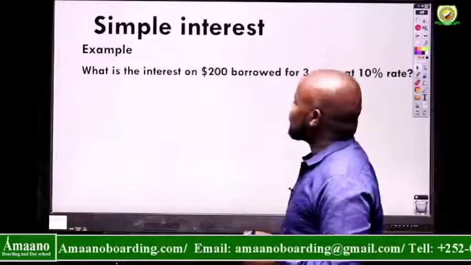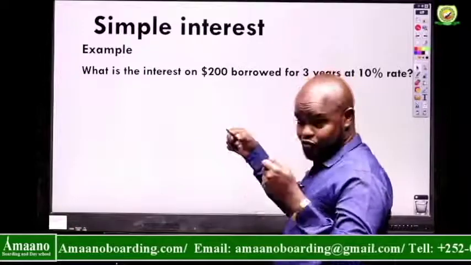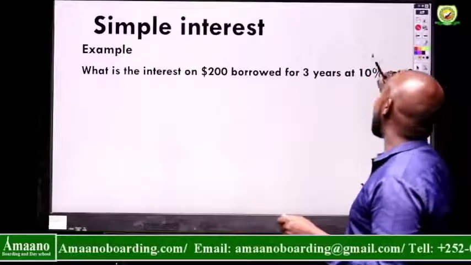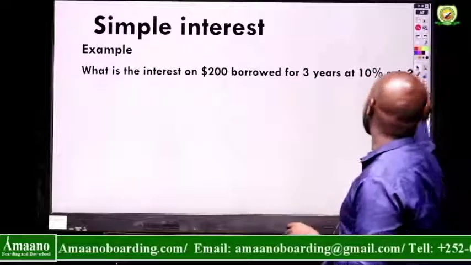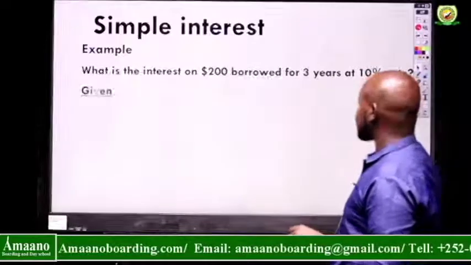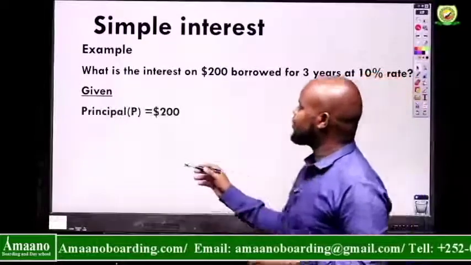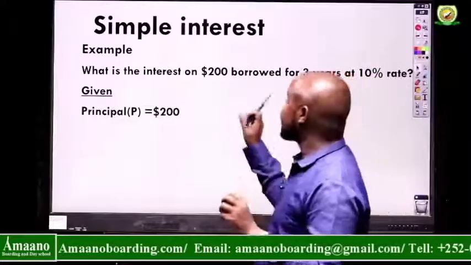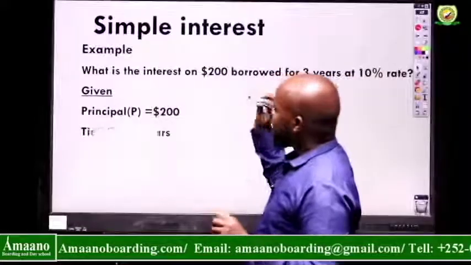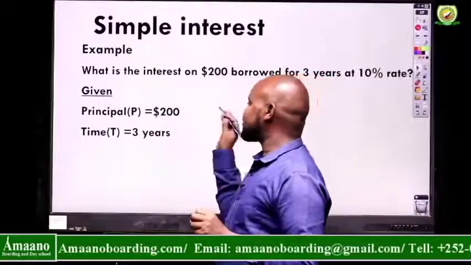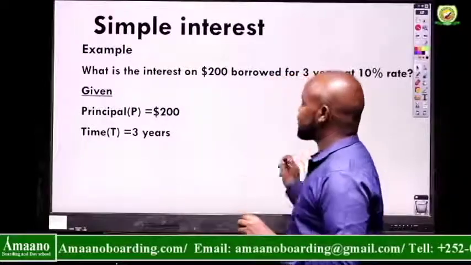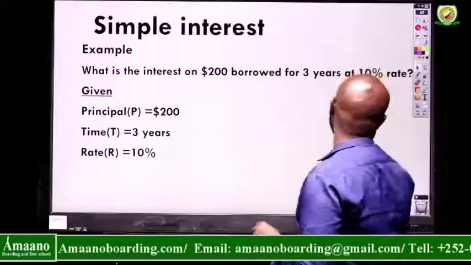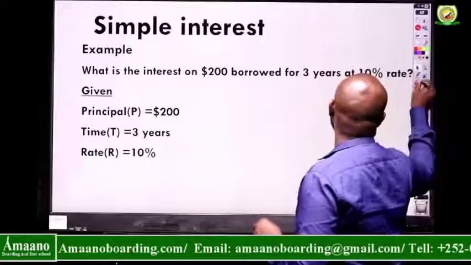Example: what is the simple interest on $200 borrowed for 3 years at a 10% rate? So what are we given? We are given the principal, which is $200, the amount of money they borrowed. Time, T, is 3 years. And the rate is 10%.